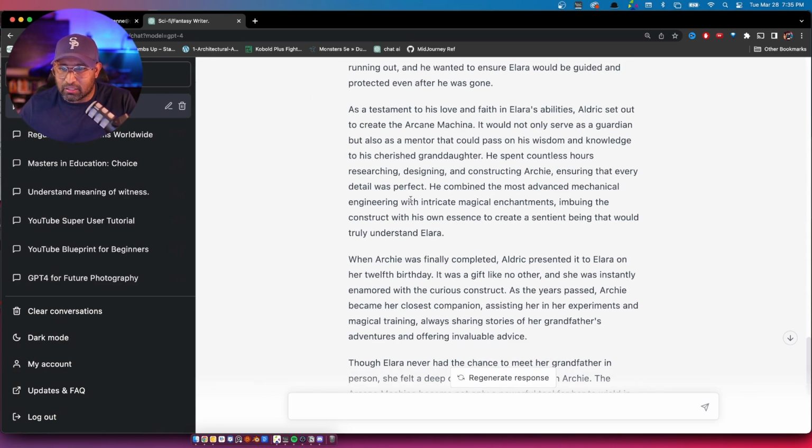This as a testament of his love and faith. This is cool. Recognizing Elara's abilities, Eldrick set out to create an arcane machine. It would not only serve as a guardian, but also a mentor that can pass on his wisdom and knowledge to his cherished granddaughter. He spent countless hours researching, designing, and constructing Archie to ensure that every detail was perfect. He combined the most advanced mechanical engineering with intricate magical enhancements, imbuing the construct with his own essence to create a sentient being that would truly understand Elara.